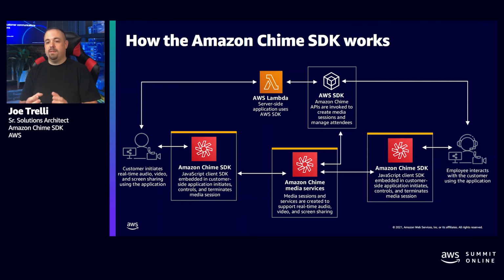And those clients then can join to one of those 18 media regions I mentioned before. So if you're in Europe, they'll want to join to a Europe meeting, and that's how they'll get in. Those client applications don't have to have authentication with AWS. You manage that authentication. That's what I was mentioning before. Maybe you have some specific thing like an Active Directory, or you're using Cognito or something else to manage the authentication. So that is handled on your side. It's just that server-side app that's there.